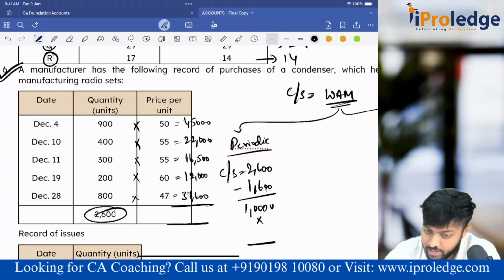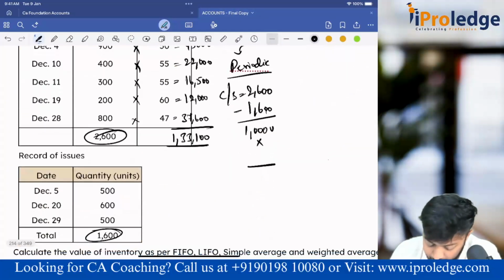So what is the total? Total is 37,600 plus 12,000 plus 16,500 plus 22,000 plus 45,000. So this is 1,33,100. Now I have to find out the weighted average price. Take the total 1,33,100 divided by the total number of units.